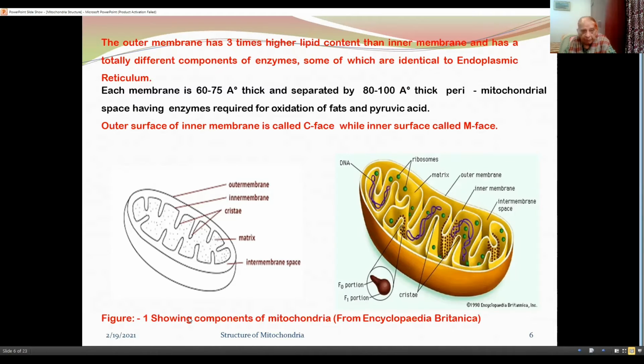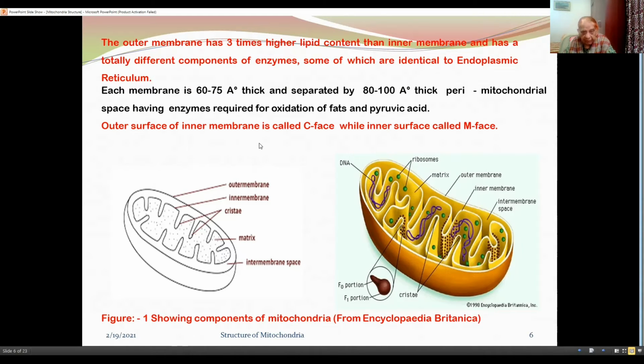Each membrane is 60 to 75 angstrom thick and is separated by an 80 to 100 angstrom thick perimitochondrial space, having enzymes required for oxidation of fats and pyruvic acid.